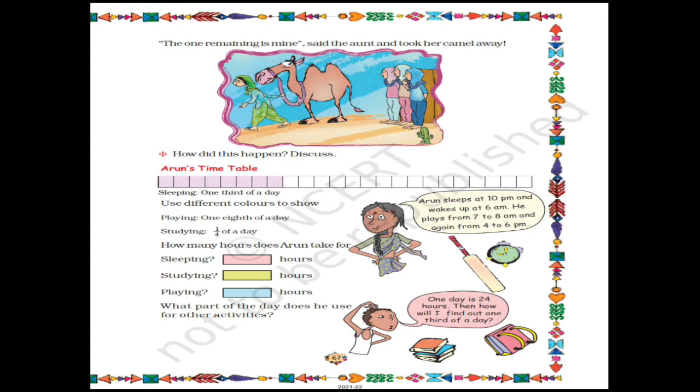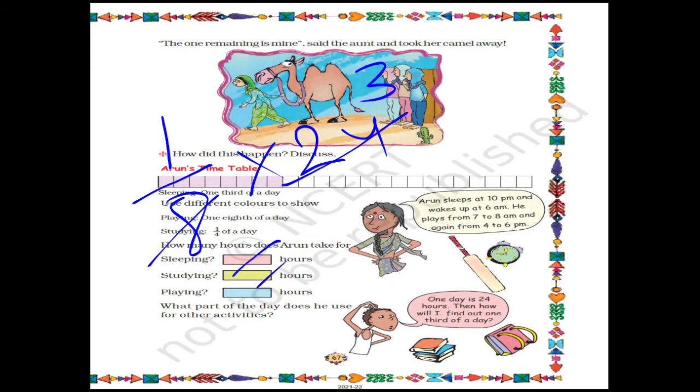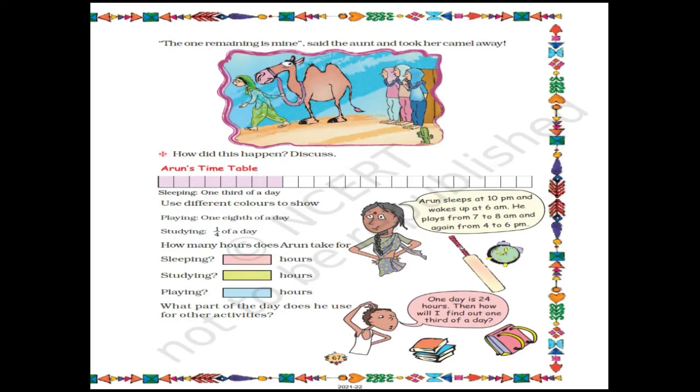So let's find 1/8 of a day. So 1/8 into 24. So 8 get cut, 24 get cut, 3 will remain. So 1 into 3 will be 3 hours. So the answer is 3 hours. So 1/8 of a day will be 3 hours. Now what you have to do in this, you have to color 3 boxes. That is 1, 2, 3. This you will color.